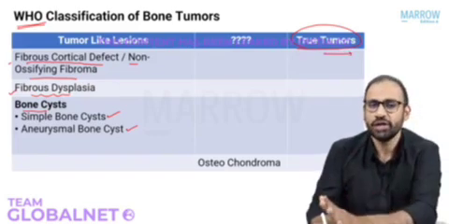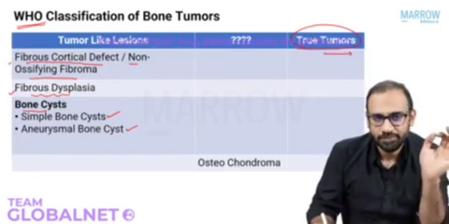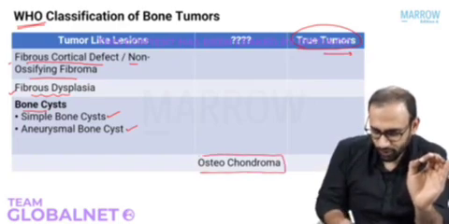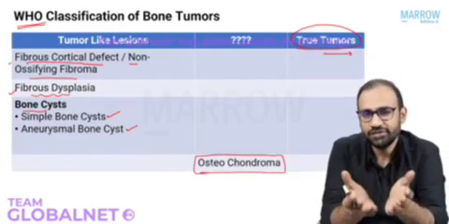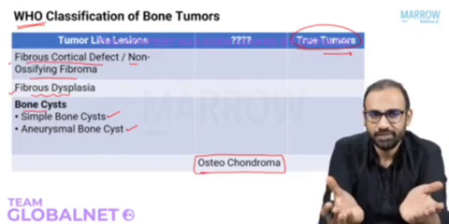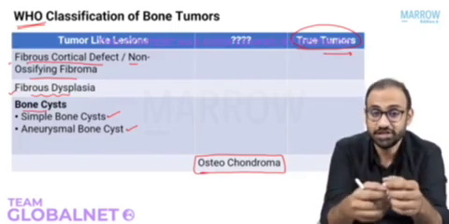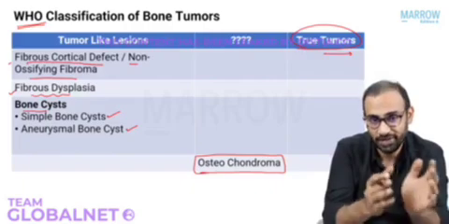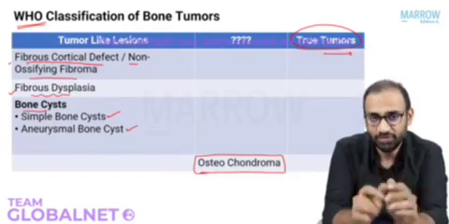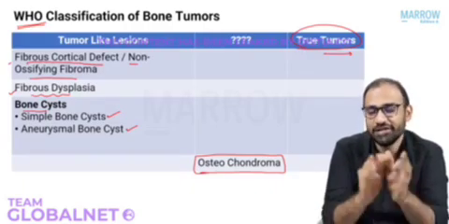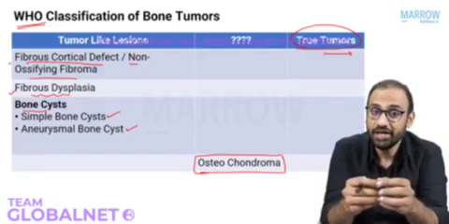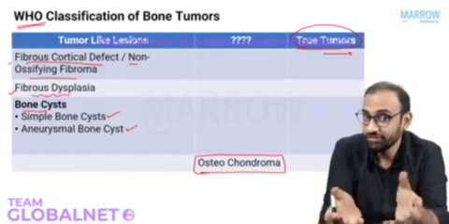But before we go there, there is something I want you to understand. There is a lesion known as osteochondroma, which behaves ambiguously. It has features that suggest that it is a tumor, and it has features that suggest that it's not a tumor. Okay? All right, just understand this for now. I'll explain later. The reason they consider it as a tumor is because it can grow and it can become malignant later in life. Can.